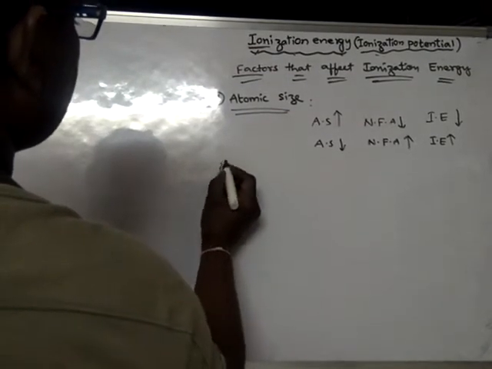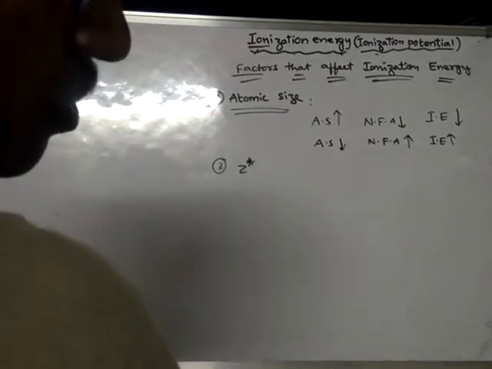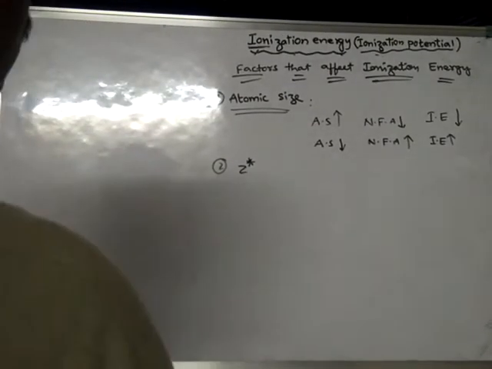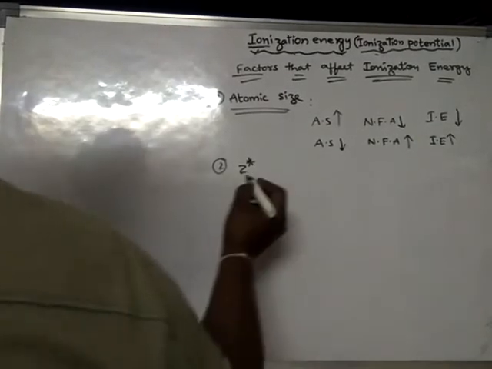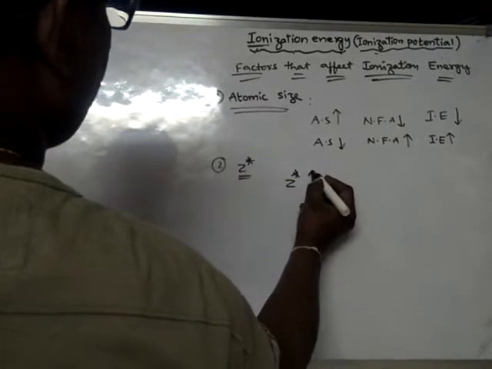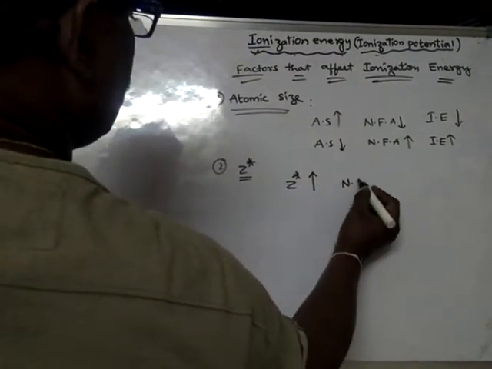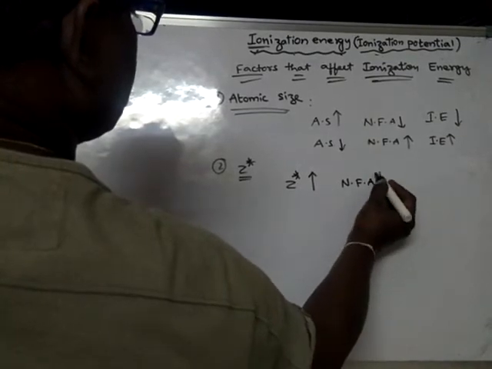The next factor is effective nuclear charge, Z star. With increase in effective nuclear charge, the nuclear force of attraction increases.